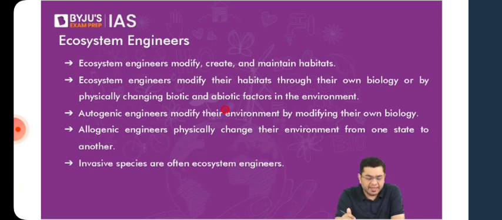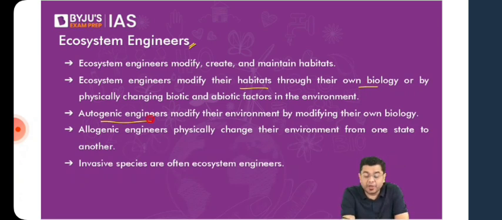Now, what do we understand by ecosystem engineers? Ecosystem engineers are those particular species who are able to modify their surroundings or modify their own biology in order to shape the ecosystem around them. So they are able to modify themselves and their surroundings in either of the cases. They modify their habitats through their own biology or by physically changing the biotic and abiotic factors of the environment. Now we have taken an example of this.